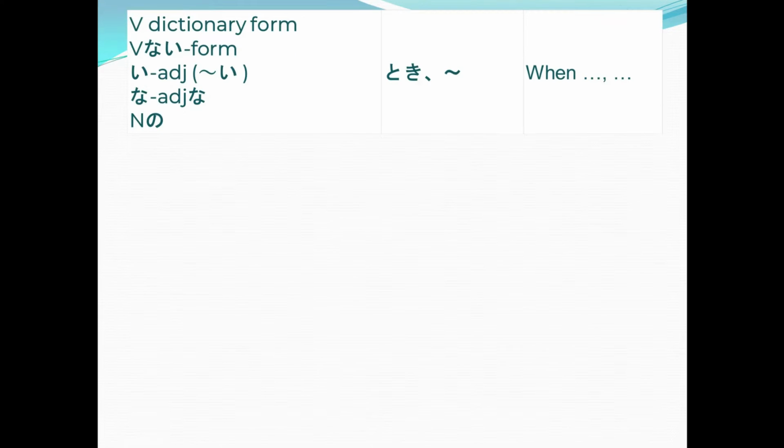So the first sentence pattern, we have the verb dictionary form toki, verb nai form toki, i-adjective with the i at the end, toki, na adjective with the na, toki, and then noun no toki, which all means when.